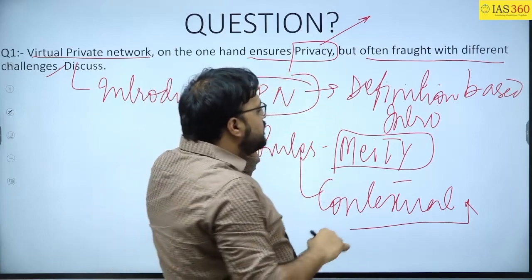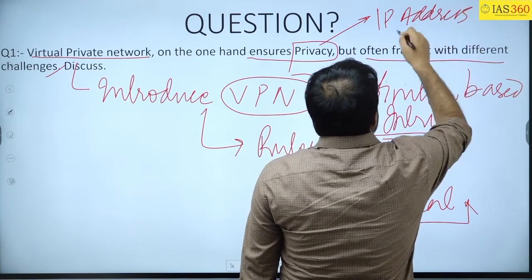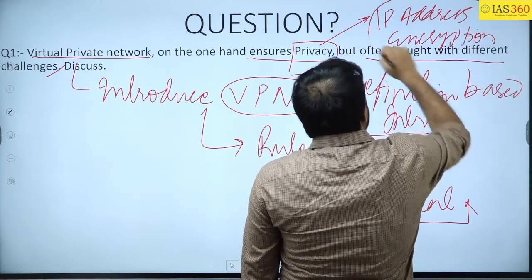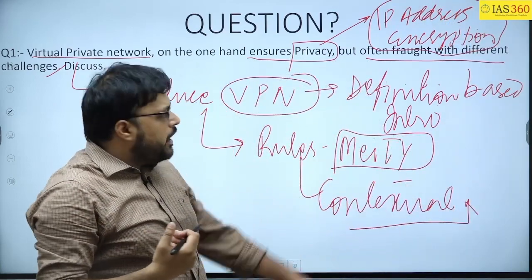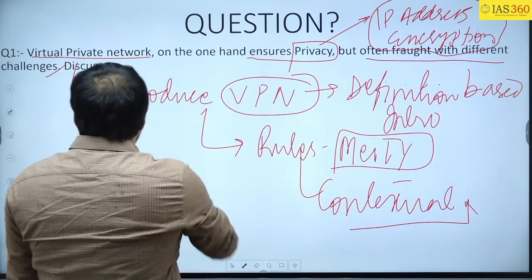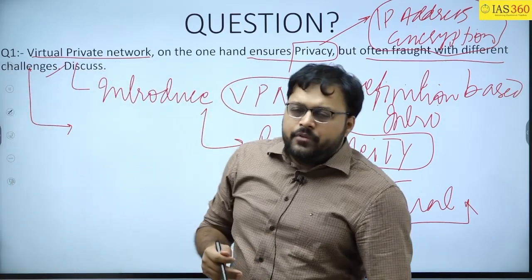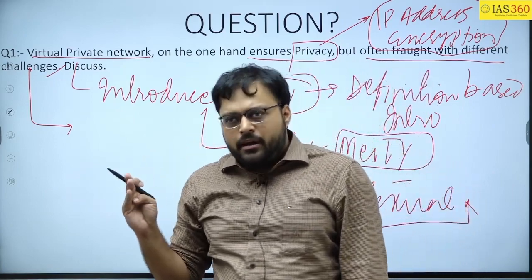Once you have introduced the question, you will highlight how it maintains privacy. In this you can say hiding the IP address and encryption. These are the two main features of privacy in a virtual private network, and you will define that. Then you will address the third part, what the different challenges are. You can talk about piracy, data colonialism, data localization, data sovereignty.